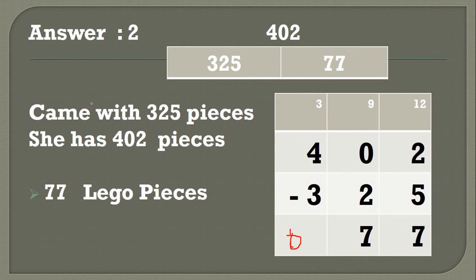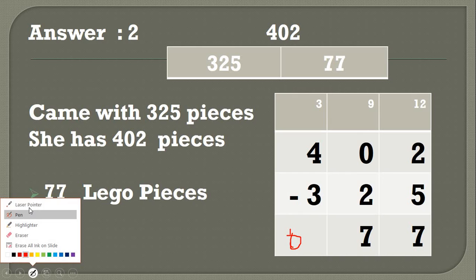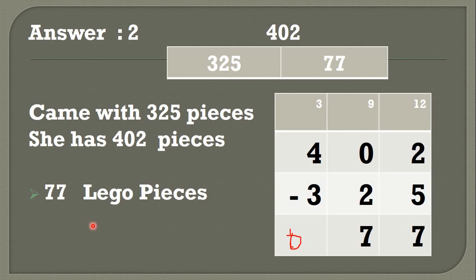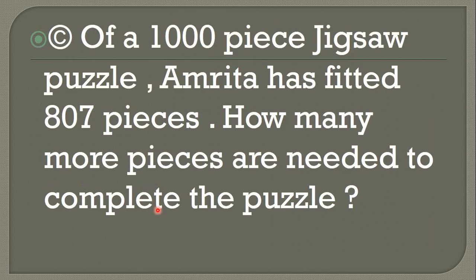Understood? Okay, this is your question number 2. Question number 1 you have to solve in your rough book, and then when you get the final right answer, you write it in your fair book. Otherwise tomorrow or the day after tomorrow I'll teach you question number 1. Now we move on to the next question. One thief forgot 7 Lego pieces. Okay, 7 Lego pieces.